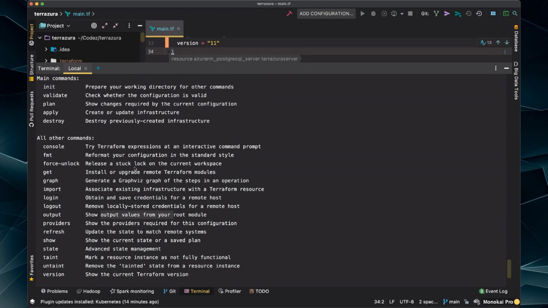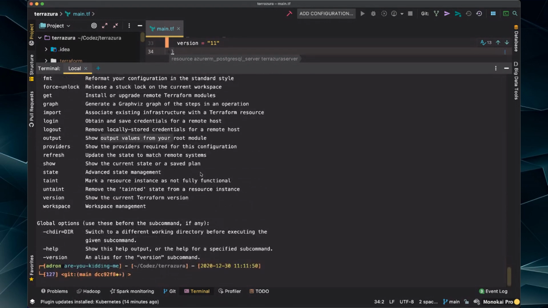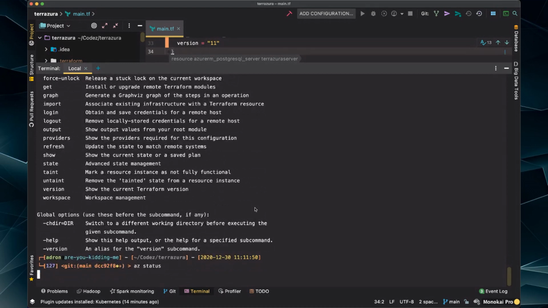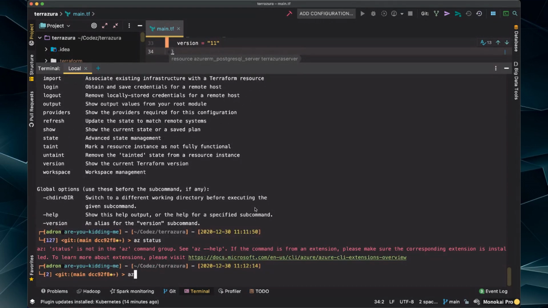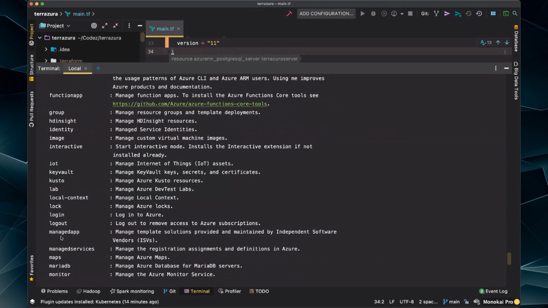I think we'll just have to keep going forward because there's not a clear way to see what provider it's doing. And I just logged in with, I think, status here. az, let's see what it says. VM, web apps, service bus, managed bus.